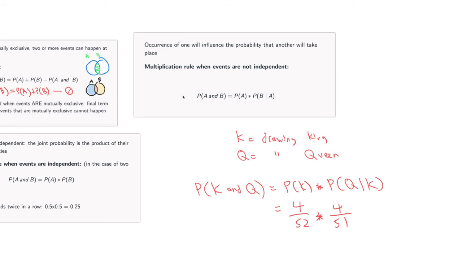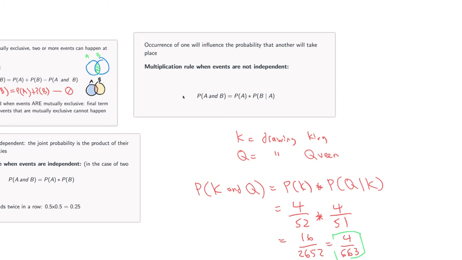So then you, of course, can multiply that, and that would be 16 over 2652, and that reduces to 4 over 663. Okay, so that is how that works.